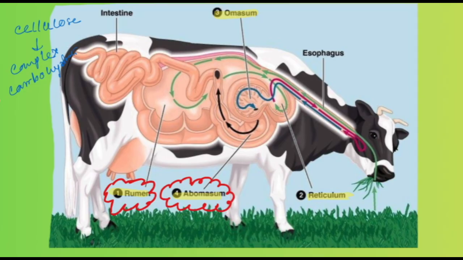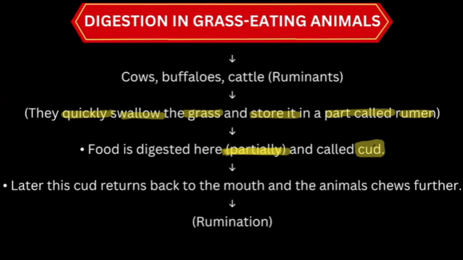After the complete digestion, the food goes into the small intestine and then the large intestine, and the undigested or unwanted food is removed from the body through the anus, the same as in humans. Now, why are cow, buffalo and cattle considered ruminants? Because they have a rumen inside their body, and the whole process they exhibit is called rumination.